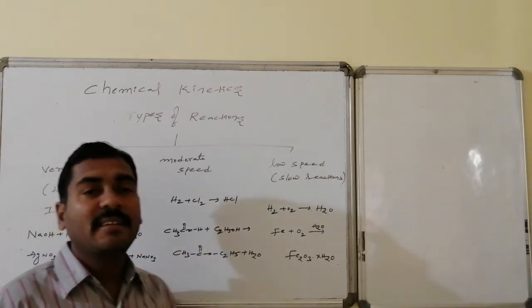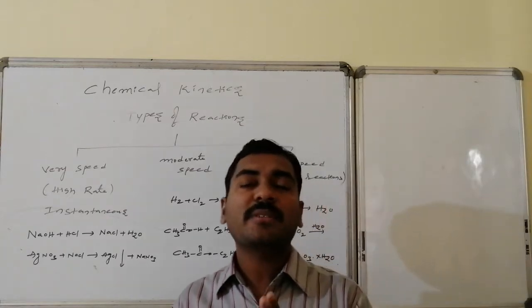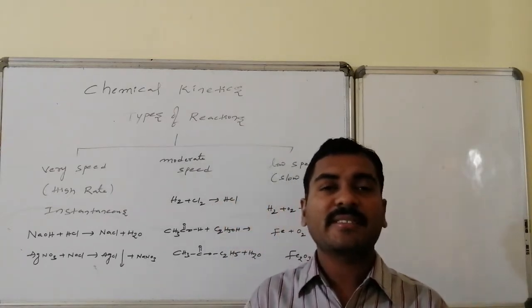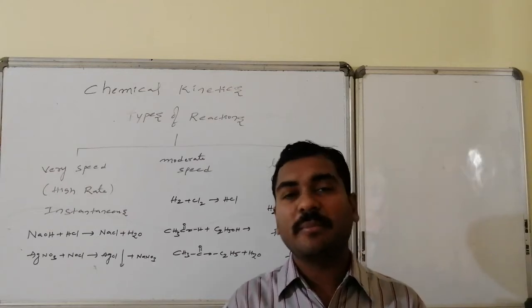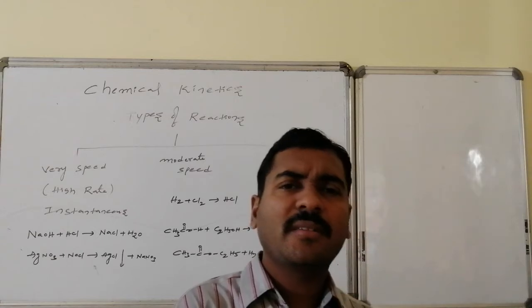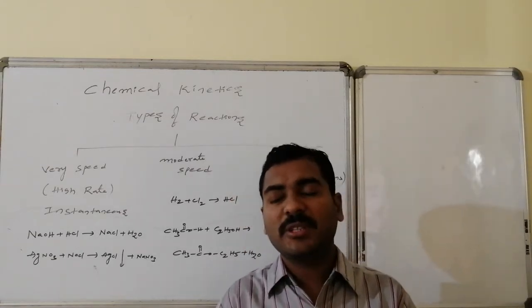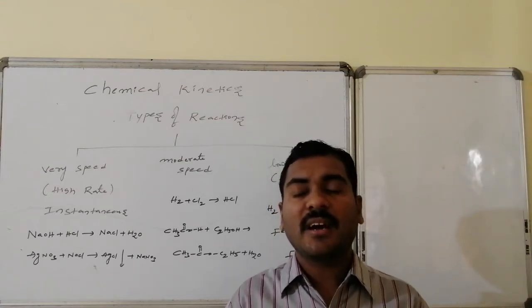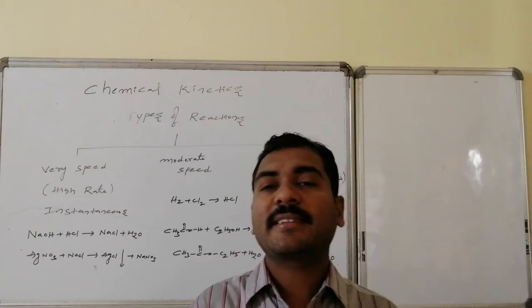Similarly, acid and alcohol combine to form an ester, a reaction completed within hours or minutes. Such reactions, where speed is not very high and not very low, are said to be moderate rate reactions or moderate speed reactions.